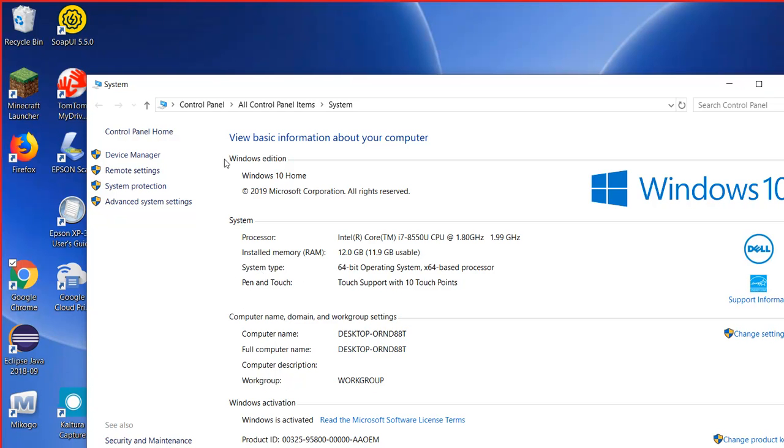Now this is a client computer. This is not a server. If it were a server, in this window you would see a Windows Server operating system. It will specifically say Windows 2012 R2 Server or Windows 2016 Server.